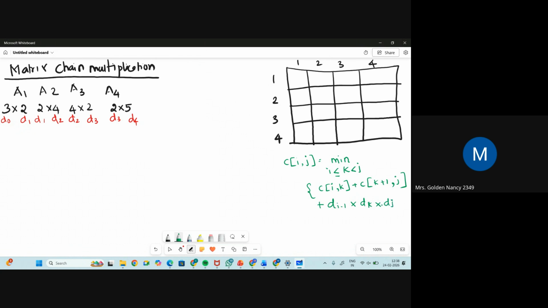So this is the formula. Please remember this formula, it is very important. Let us find the solution for this problem.